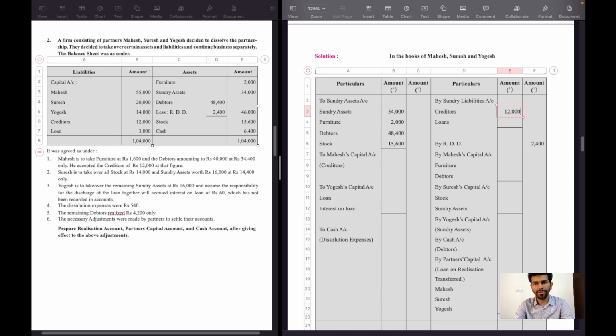Creditors 12,000 rupees, loan 3,000 rupees. Total will be 15,000 rupees in the outer column. Similarly, adjustment number 1: Mahesh is to take furniture at 1,600. Furniture worth 2,000 rupees is taken over by Mahesh at the rate of 1,600.